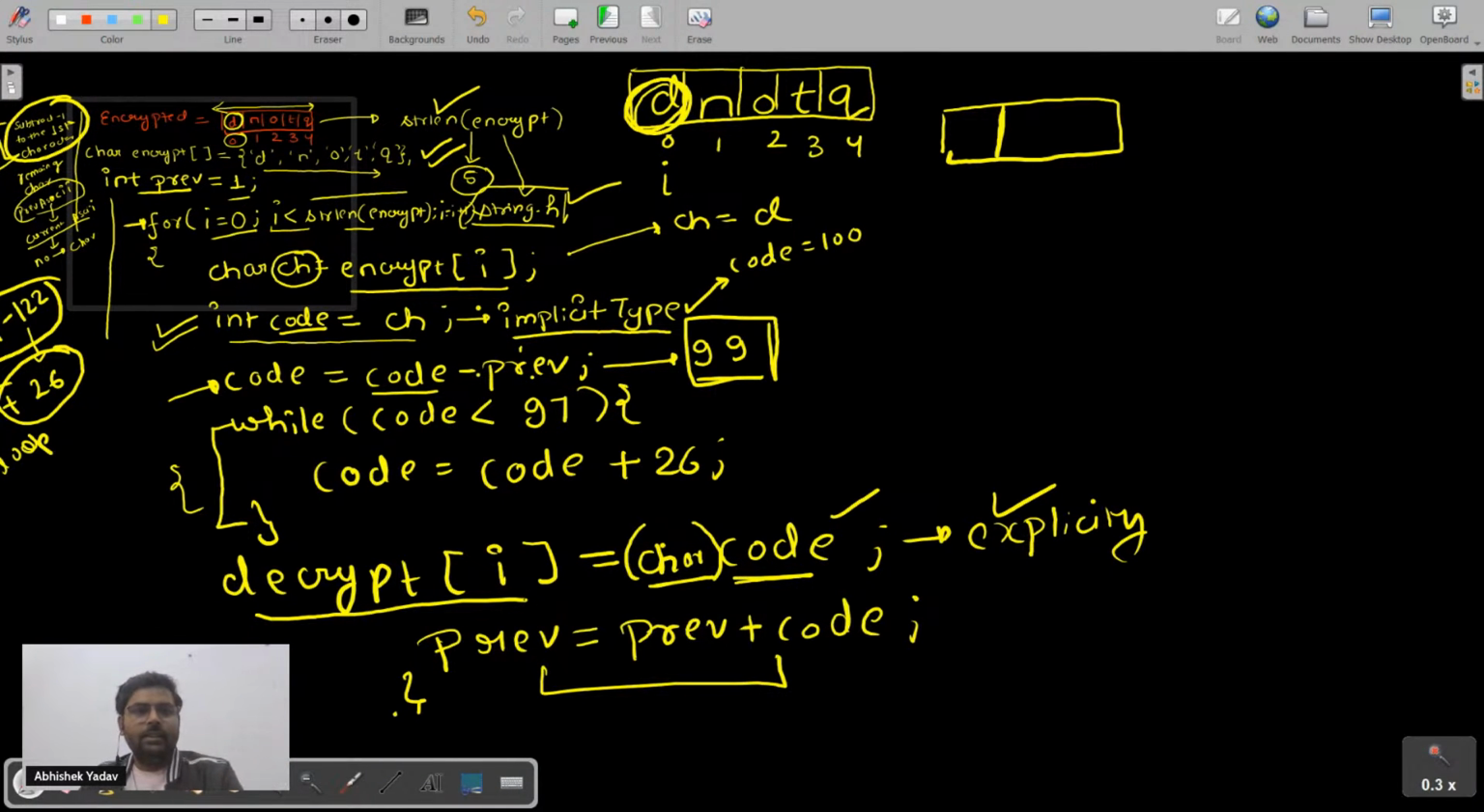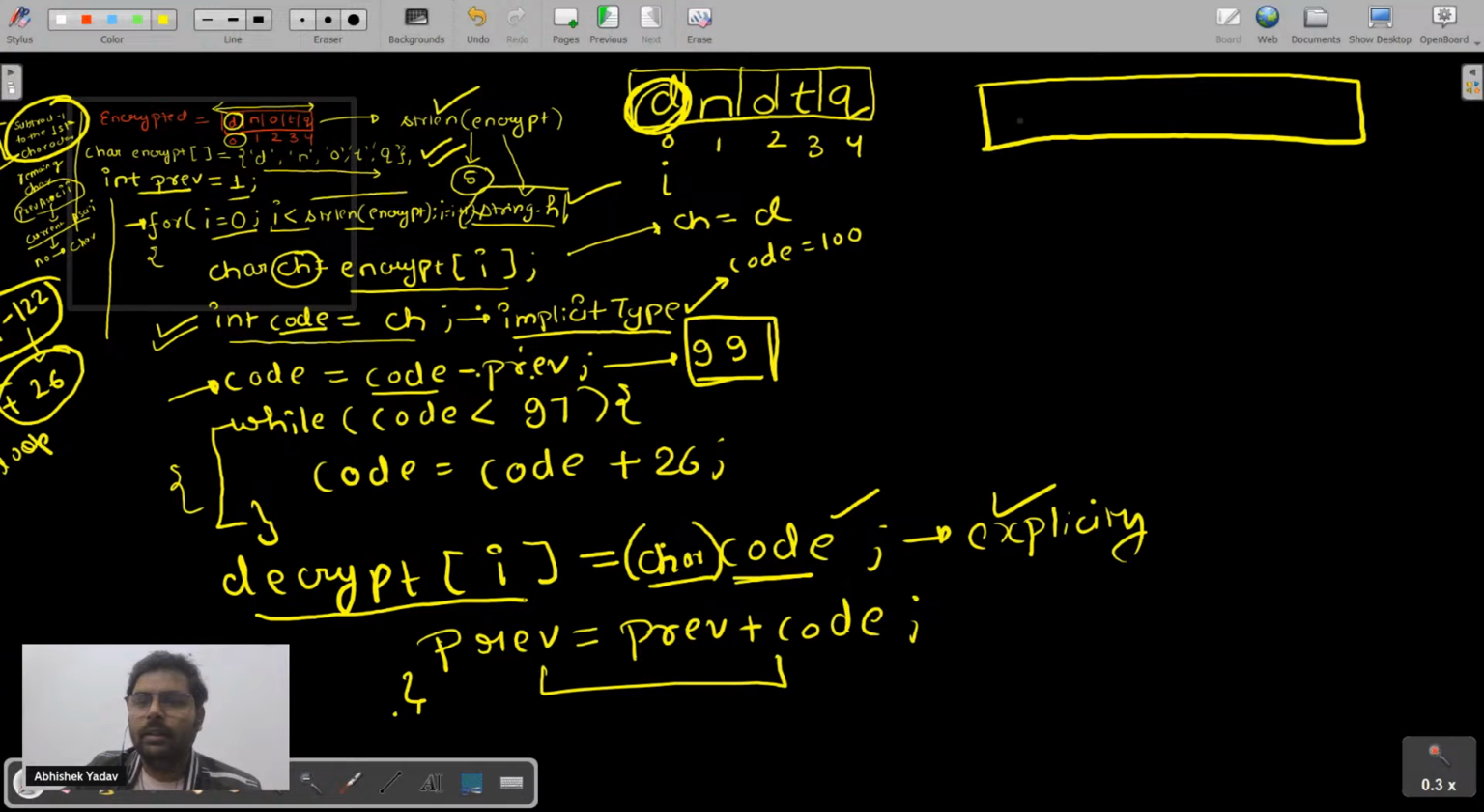So what I'm doing here, let's take the encrypted message. Let's try to dry run the code, then you will get a clear idea of what I'm trying to do here, right? So the encrypted code is this one, D N.